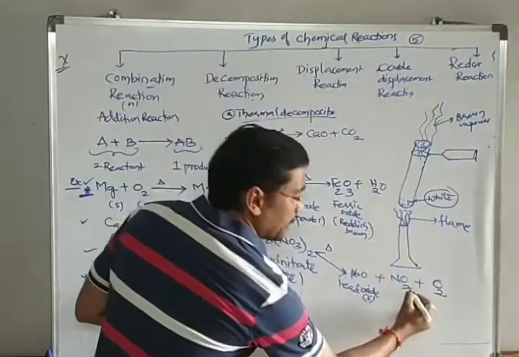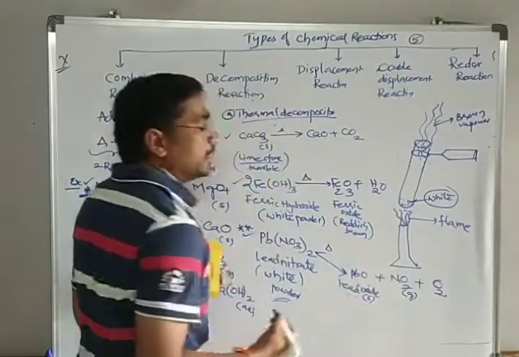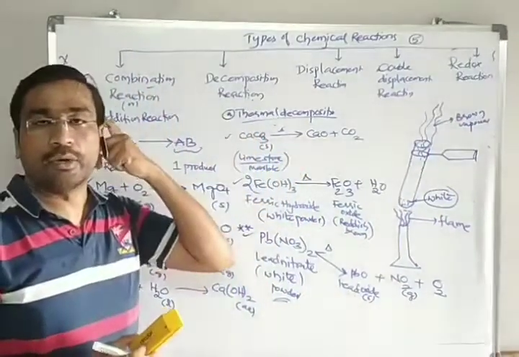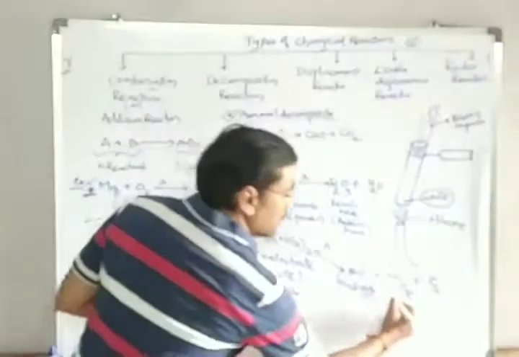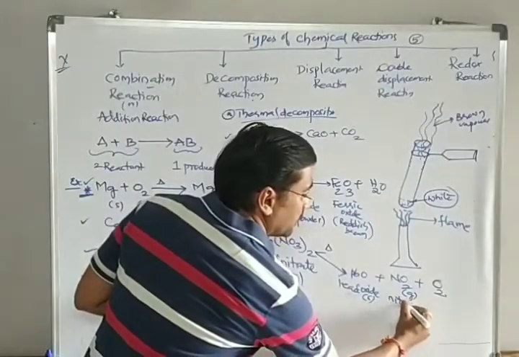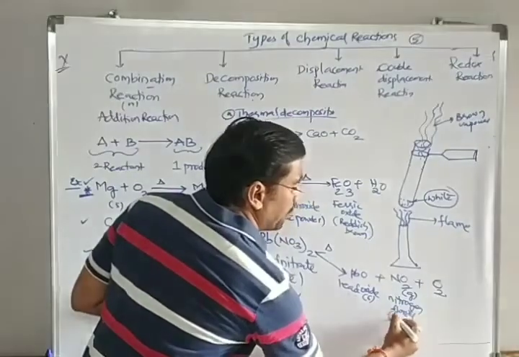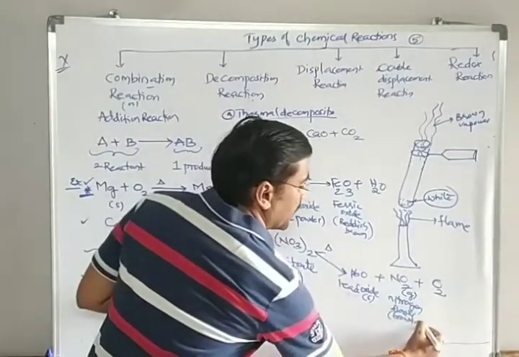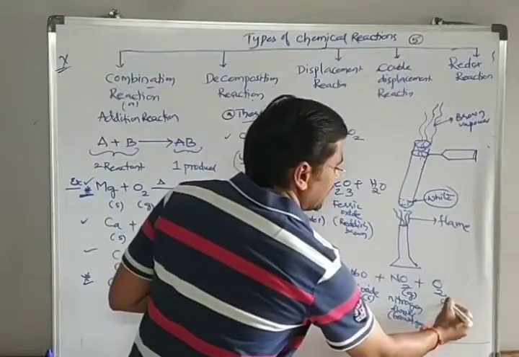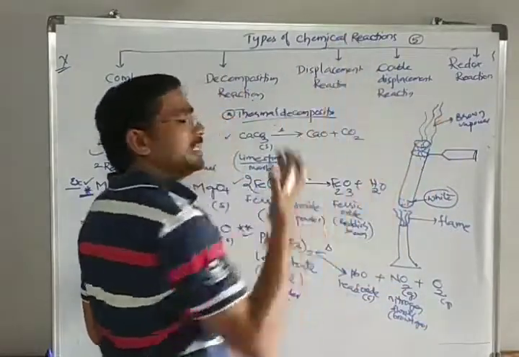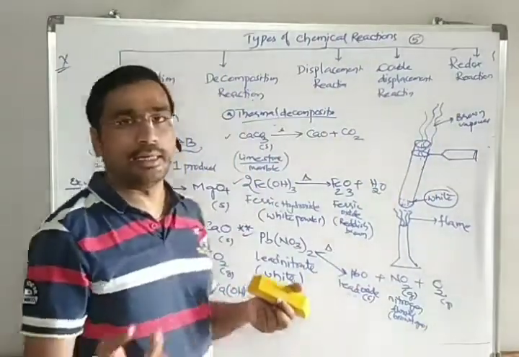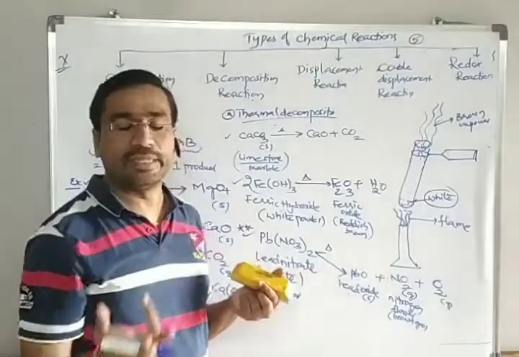What is this brown vapor? The brown vapor is due to the NO2 gas, nitrogen dioxide, which is a brown gas. And oxygen is also a gas, which everyone knows is colorless. We can't see it with our eye.